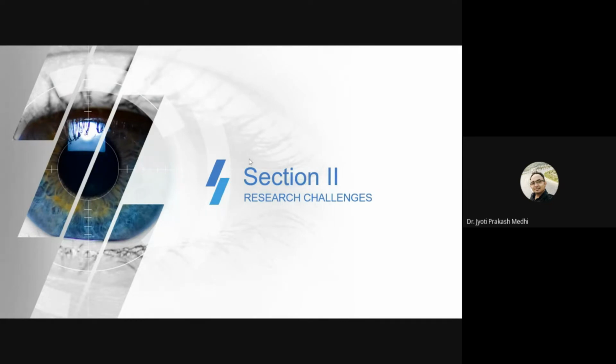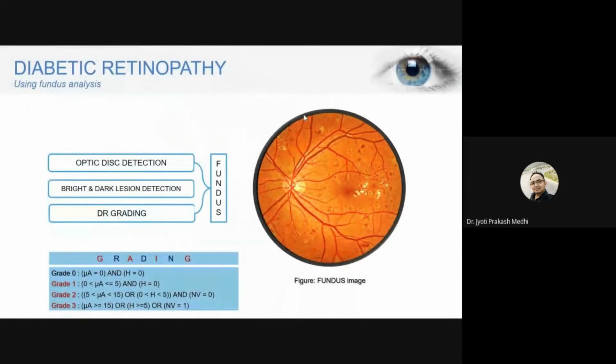So I'll move on to the next research challenges, or what could be the difficulties faced when we go for observing the retinal images. First I will discuss fundus images, then I will give insights on OCT images. For analyzing diabetic retinopathy, we go for bright lesion detection and dark lesion detection, and to do that we have to go for optic disc detection.